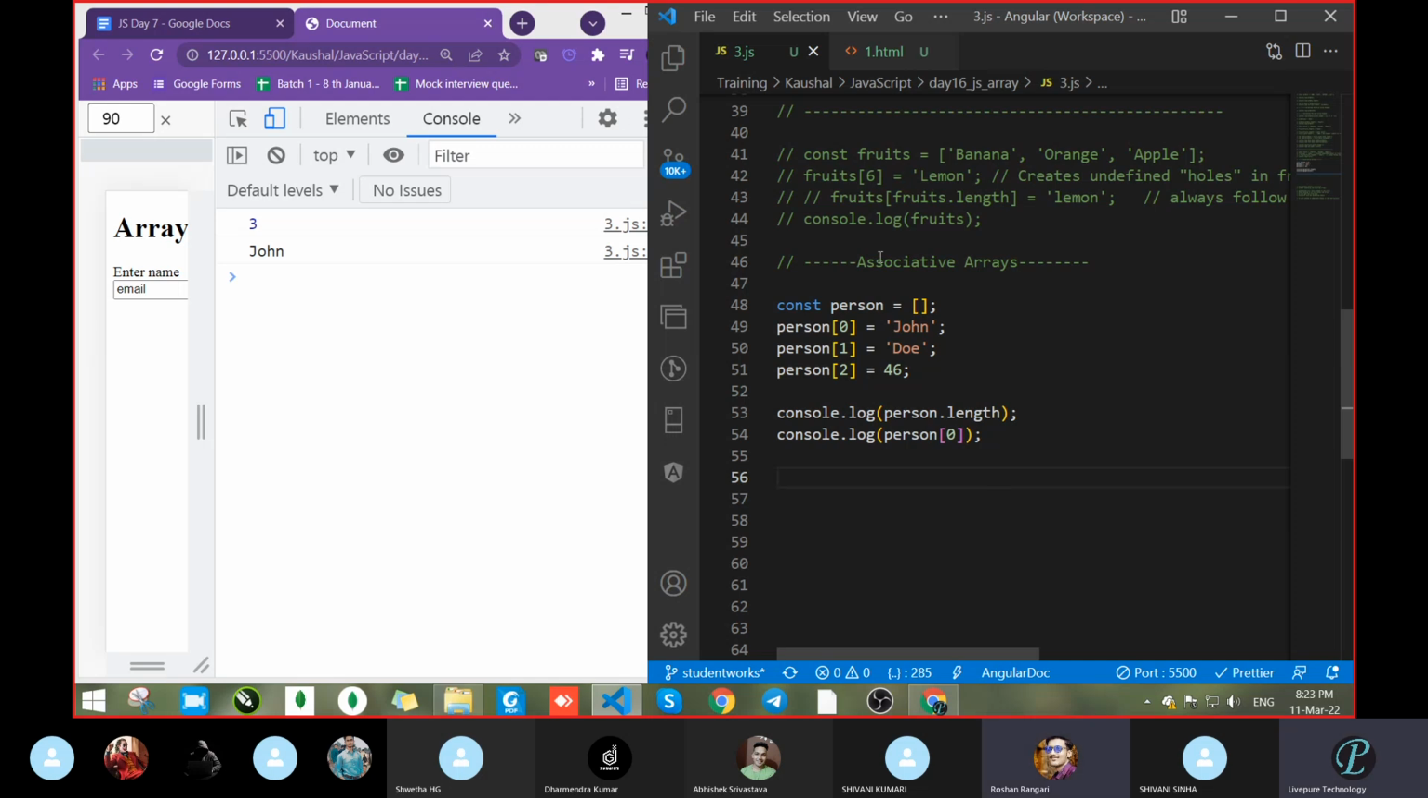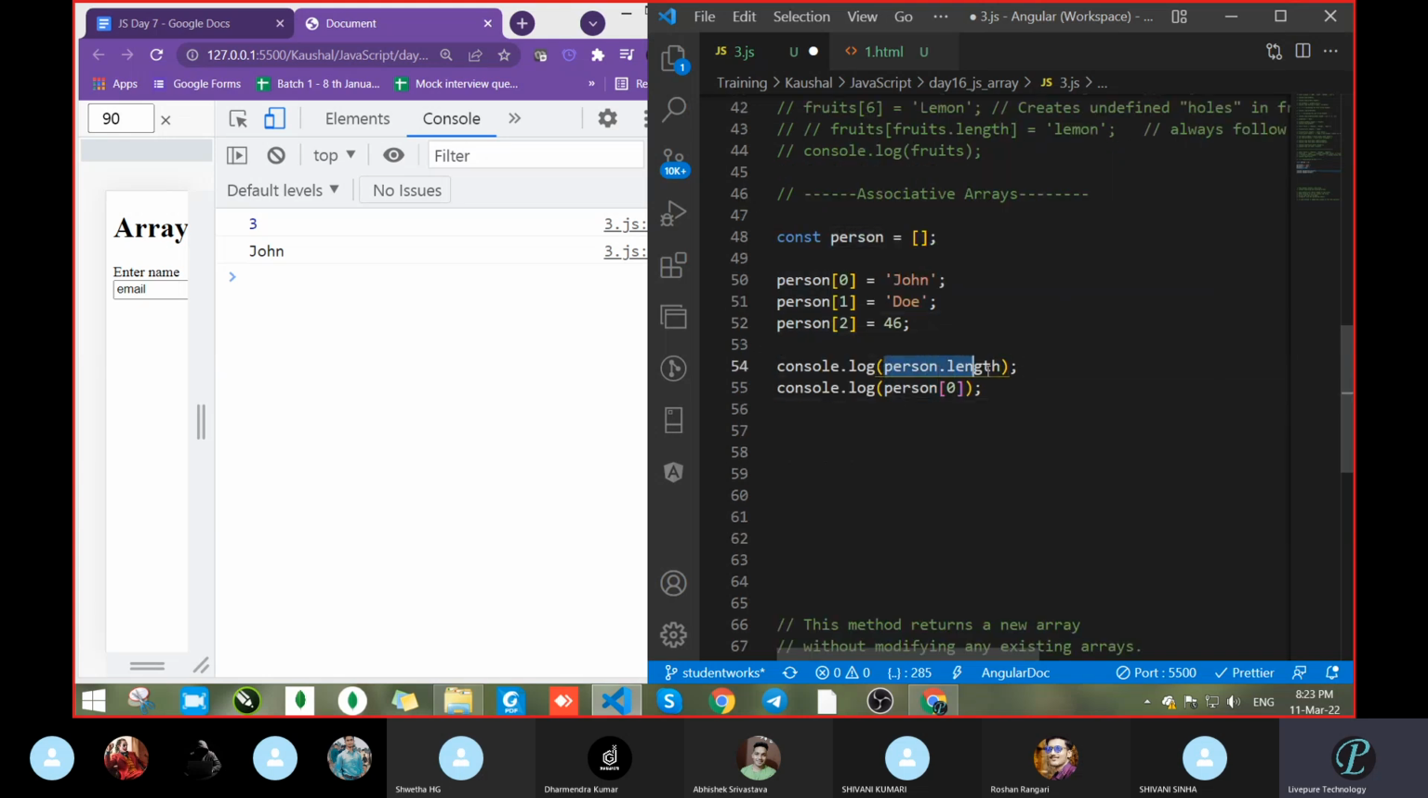Okay, so let's see what we had done here. We created one array, an empty array. And after that we are passing the values one by one. Here we pass the value person 0, meaning on the 0th index we passed one value. In person 1, on the first index we pass something. Then person 2 means position 2, index 2. On the second index we pass some value. It's fine. What is the person length?